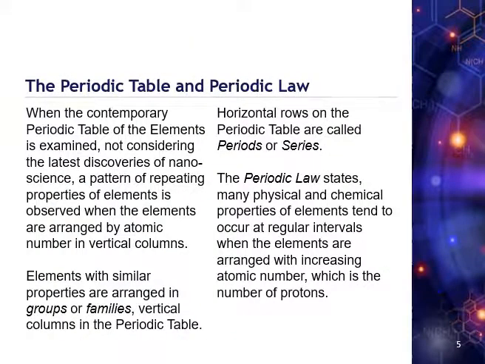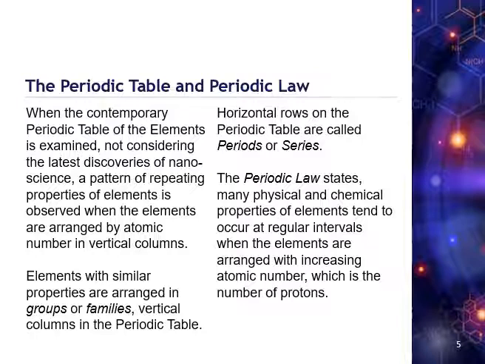When the contemporary periodic table of the elements is examined, not considering the latest discoveries of nanoscience, a pattern of repeating properties of elements is observed when the elements are arranged by atomic number, number of protons, in vertical columns. Elements with similar properties are arranged in groups or families, which are vertical columns in the periodic table.